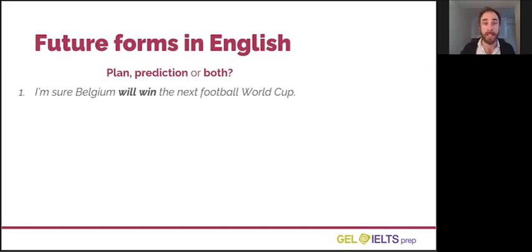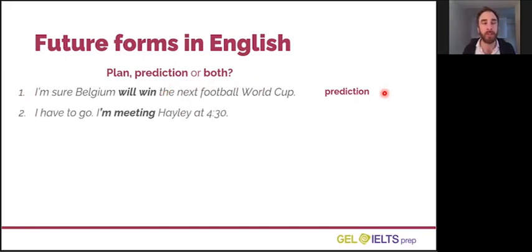The correct answer is prediction. This person has no control over this event. They are saying what they think will happen. It is a prediction. Number 2, I have to go. I'm meeting Hayley at 4:30. Is this a plan, a prediction, or both? Look at the next question below this video and choose the correct option.